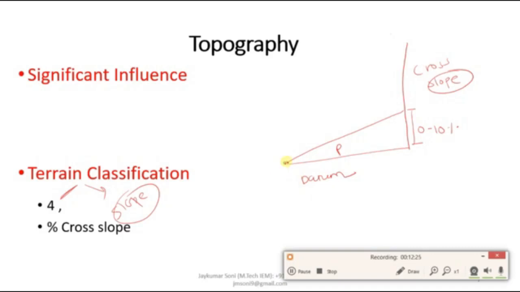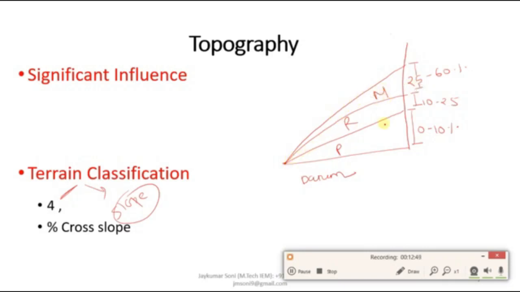If it is between 10 to 25, then it will be rolling terrain. If the terrain condition is in the range of 25 to 60 percent, then it will be mountainous terrain condition.